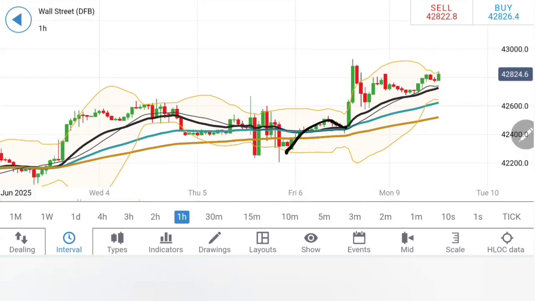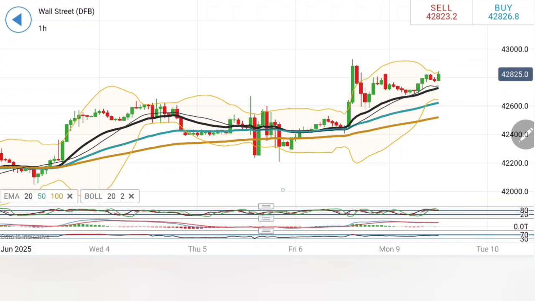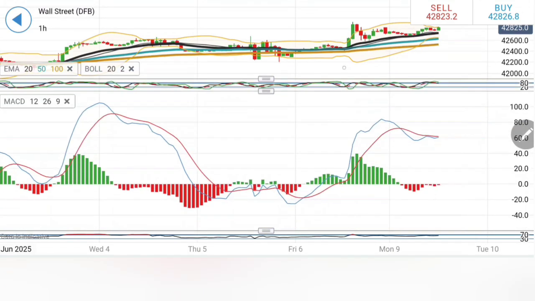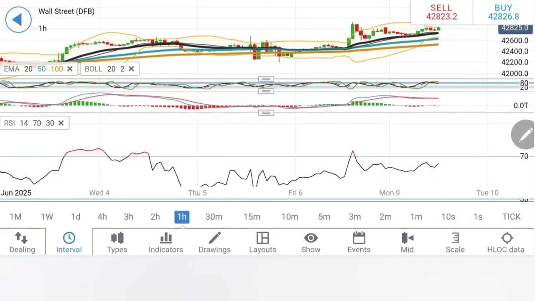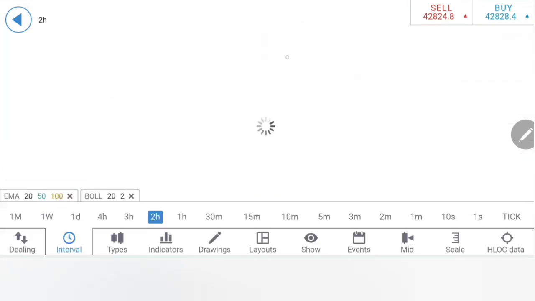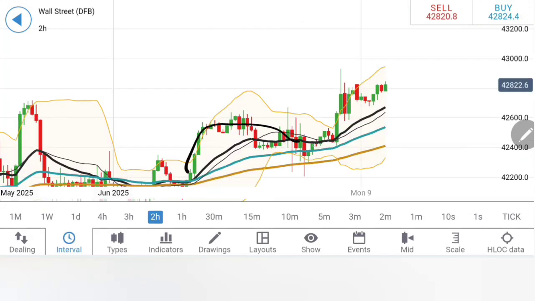Notice a bigger rise, retracement, bigger rise, retracement. The 20 period is offering it a good support, price is trying to bounce back. Stochastic is overbought, trying to cool down. The MACD is bearish, the RSI is flat here. On the 2 hour charts, similar is the observation. Rise, retracement, rise here. Yes, trying to consolidate.